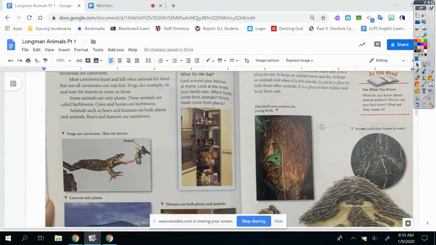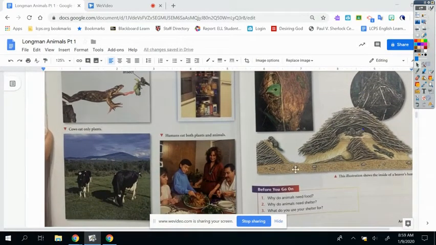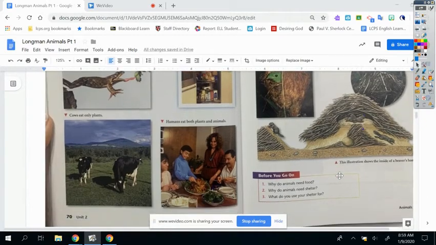This nest protects the young birds. Beavers build their homes in water. This illustration shows the inside of a beaver's home.